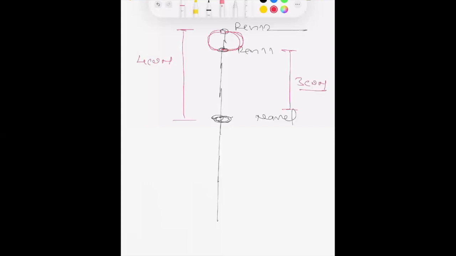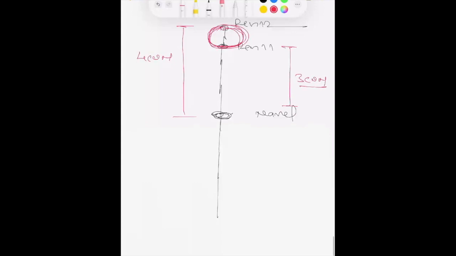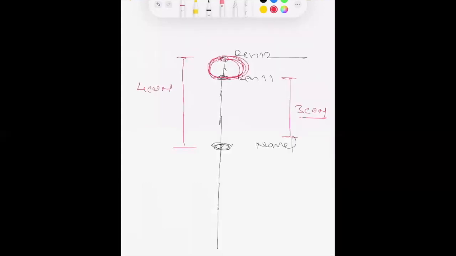So this is the head of the turtle. Whenever you insert one needle on Ren 12, it is treating the head and mouth area. Or we can say the starting of the head is Ren 12 and the ending of the head is Ren 11.